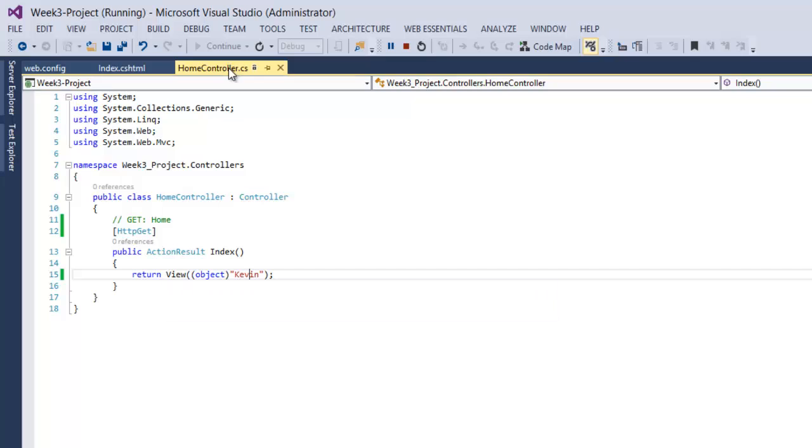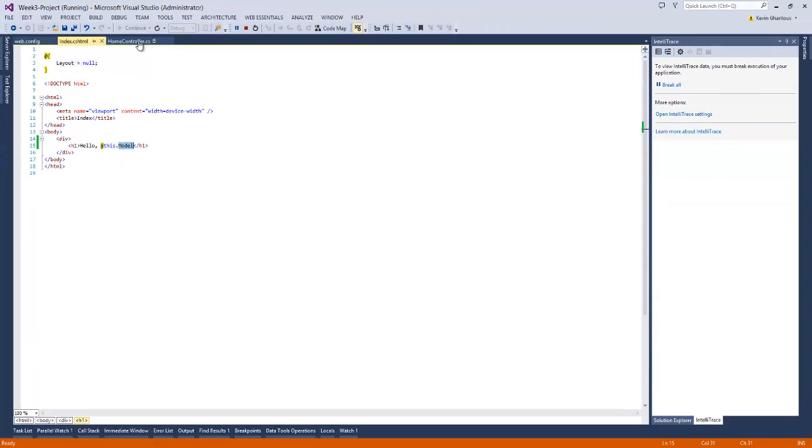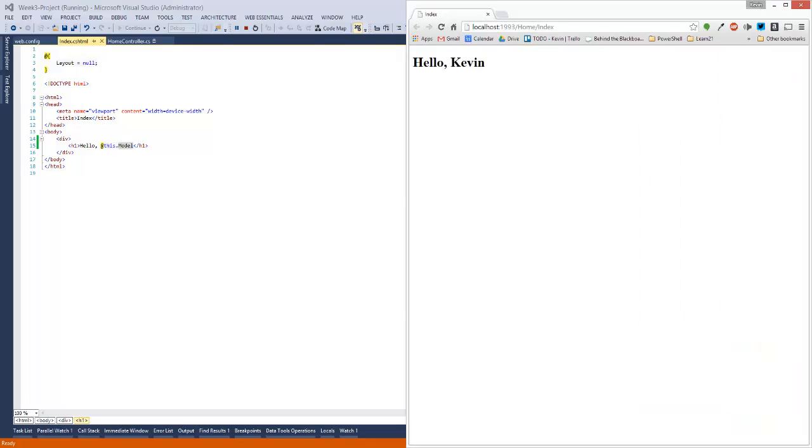So that gets passed into the view, gets rendered, and upon render, this model, which is Kevin, gets loaded, and we get the output here. So I hope that helps you to begin to understand how data can be transferred from the controller into the view, and then we can render that output onto our view web page that's then sent to our user.